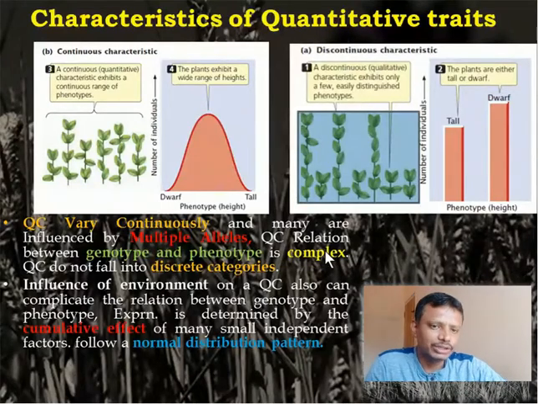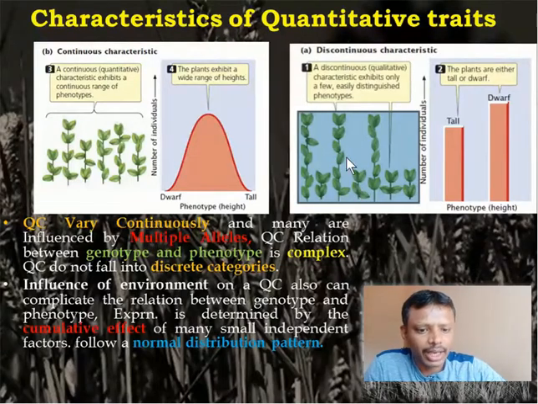Hence, we also refer to them as complex characters because we cannot segregate them into specific categories like the tall or the dwarf. Is that clear? They do not just give difficulty with respect to analysis of genotype or phenotype, they also involve the environment. The influence of environment on these multiple alleles will be very high.